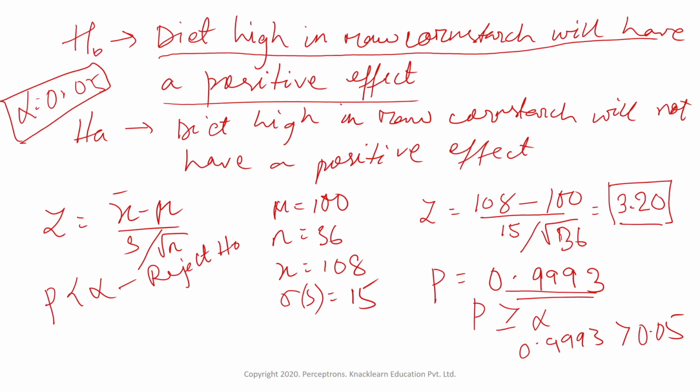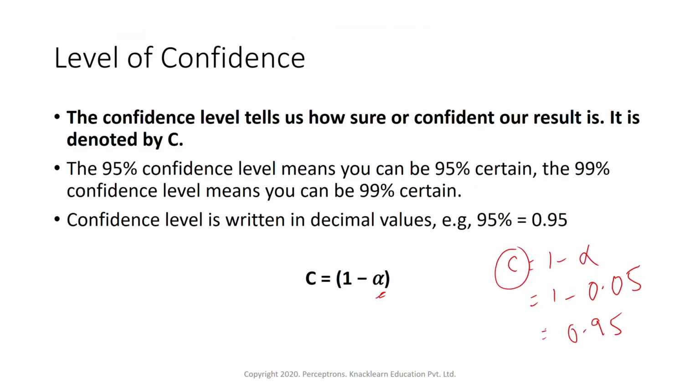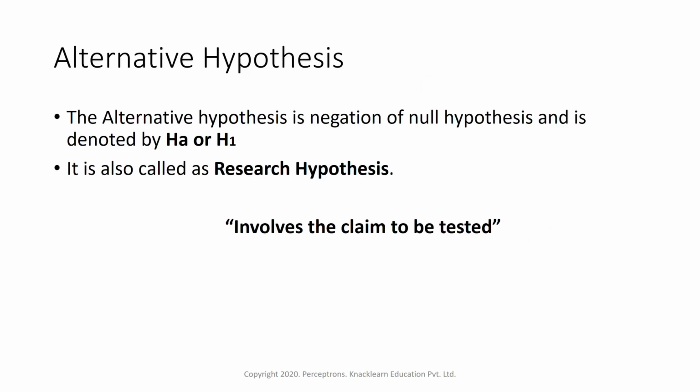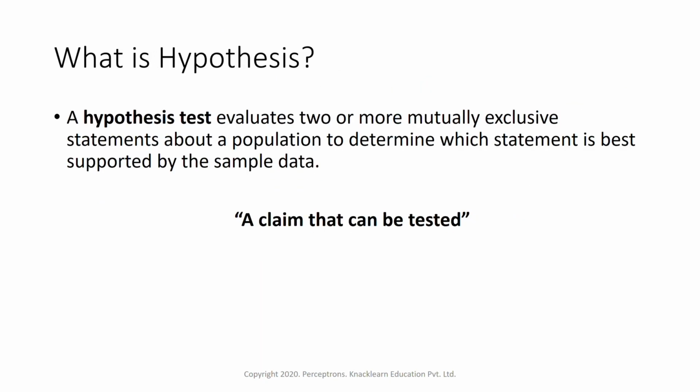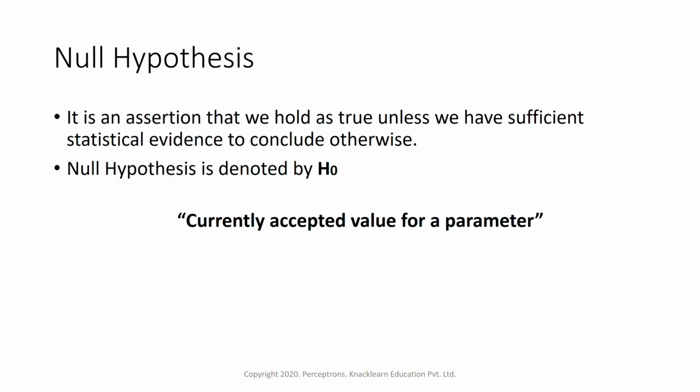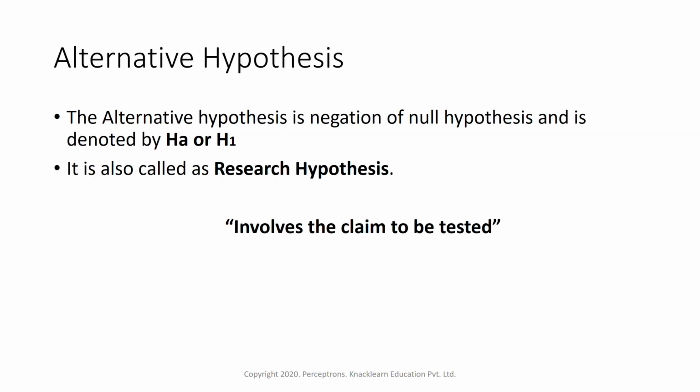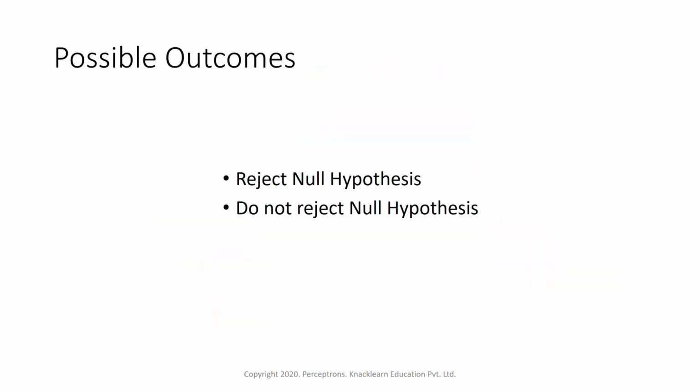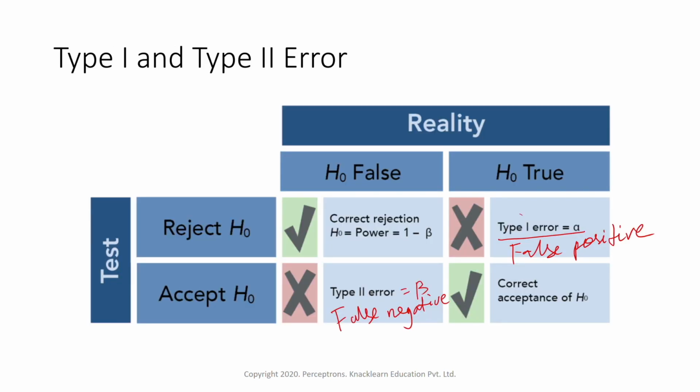Okay, so now just to summarize again, what all we did. First we looked into what is hypothesis testing. Then we understood what is null hypothesis and what is alternate hypothesis. Null is the currently accepted value for a parameter. Alternate hypothesis involves the claim to be tested. It is the opposite of null. Then we saw what outcomes we can have after doing hypothesis testing, that is either reject the null or do not reject the null. We also understood something called error within hypothesis testing. There is type 1 error and type 2 error.